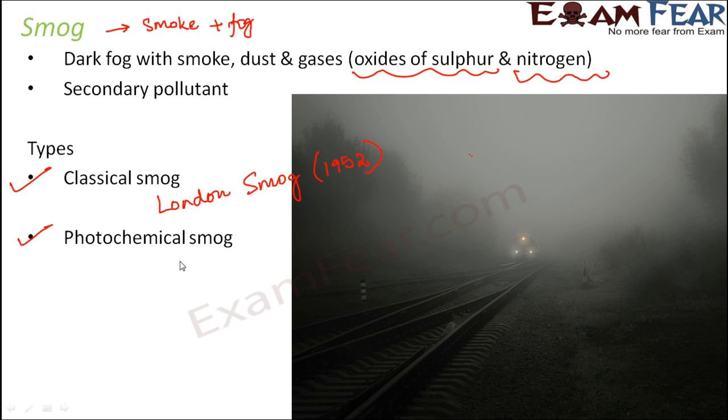Similarly, photochemical smog is also known as the Los Angeles smog, and this famous Los Angeles smog happened in the year of 1946. So these are the two types of smog which we will discuss.